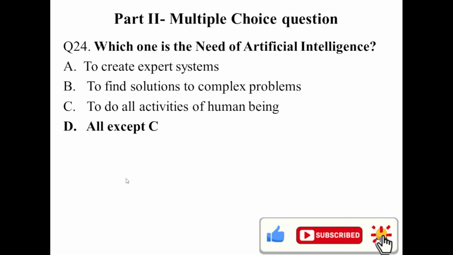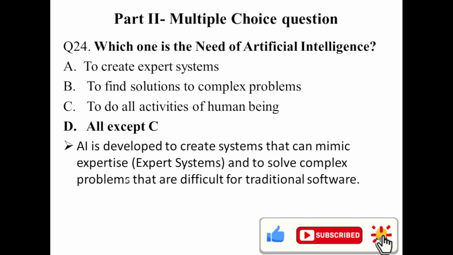C is not the importance of AI. All are the answer except C. A and B are the need of artificial intelligence. C is not. So the answer is D.